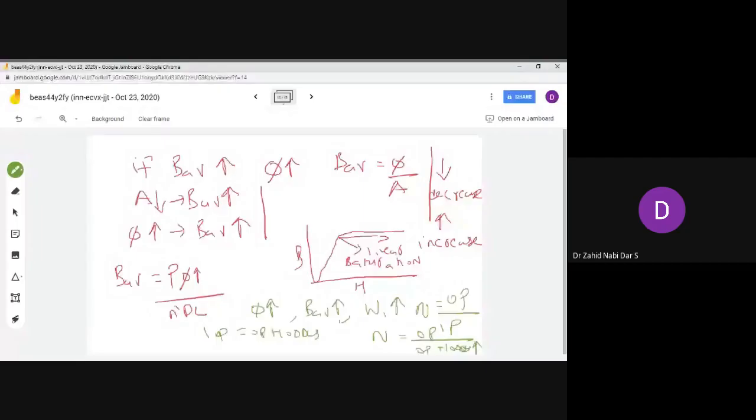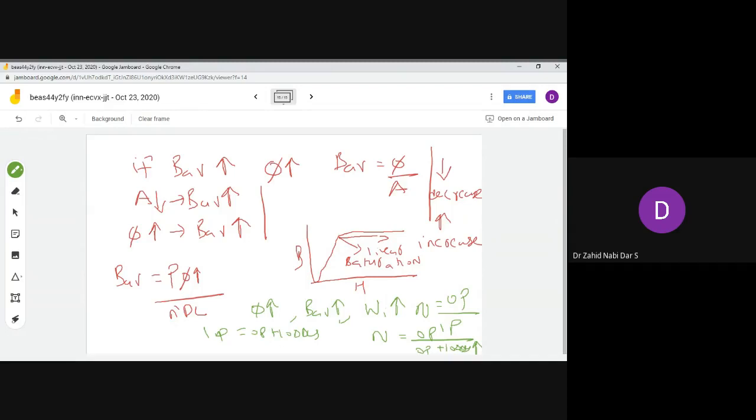Now let's see the overload capacity, how much capacity it can handle. See, when we increase the specific magnetic loading, amount of flux increases. For a constant value of voltage, number of turns decreases. If you have a constant value of voltage, you can decrease the number of turns, which causes decrease in leakage reactance. So when leakage reactance increases, what happens?